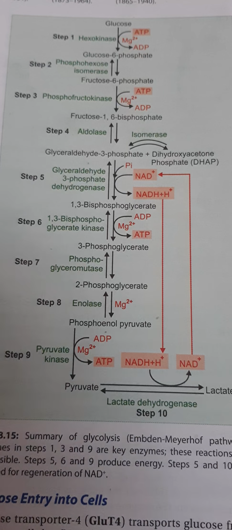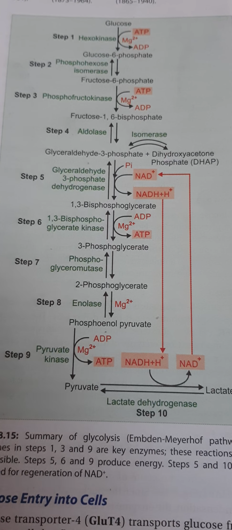This glyceraldehyde 3-phosphate will be converted into 1,3-bisphosphoglyceric acid. The enzyme is glyceraldehyde 3-phosphate dehydrogenase. NADH plus H plus is synthesized and an inorganic phosphate is added here. This is also a reversible reaction.